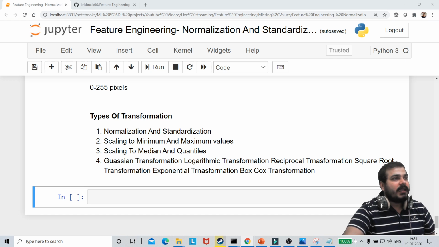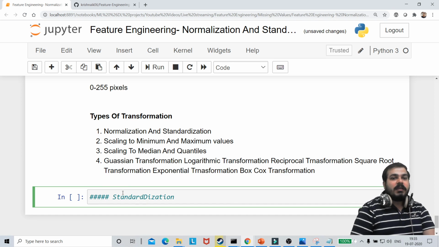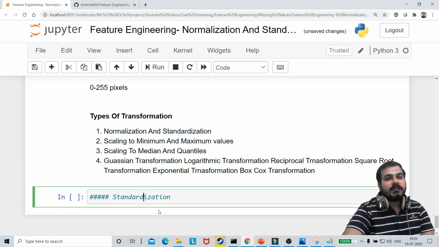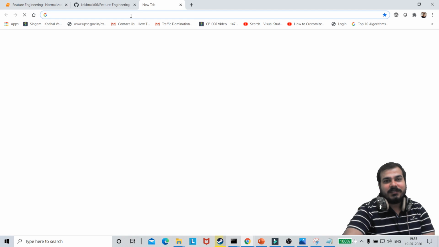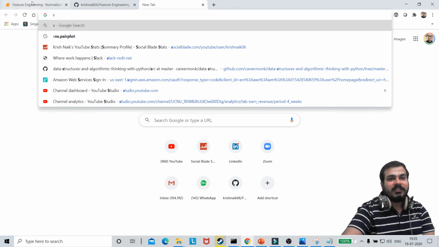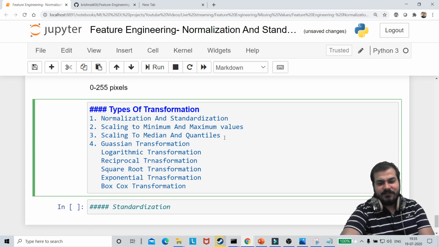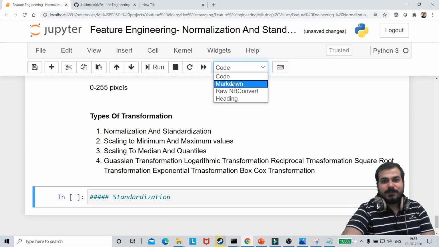Okay, so the first technique that we are actually going to discuss is something called standardization. So here I'm just going to write it down as standardization. Now guys, always remember, if I talk about standardization, it is about transforming. I hope I've written the formula correctly. If the spelling is wrong, just ignore it.